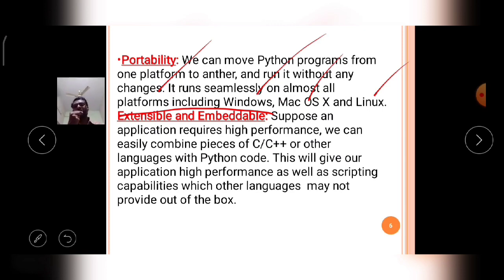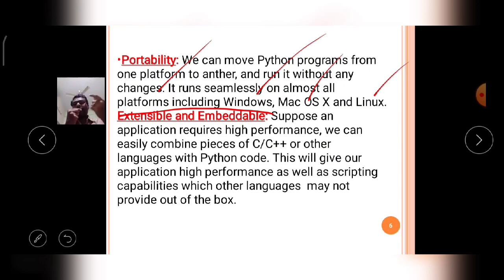A Python application developed on the Windows platform can be used in Linux also, and in Unix also.